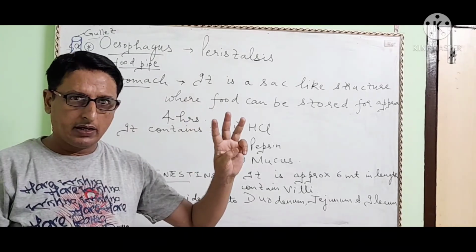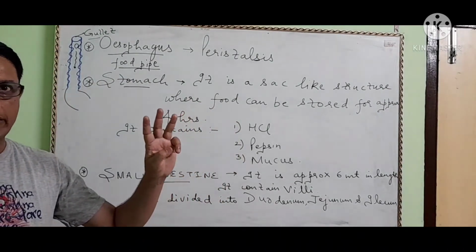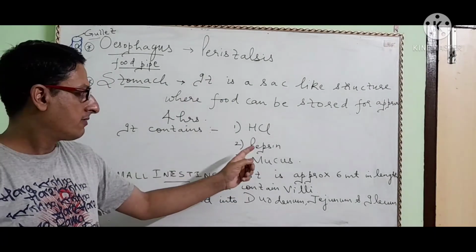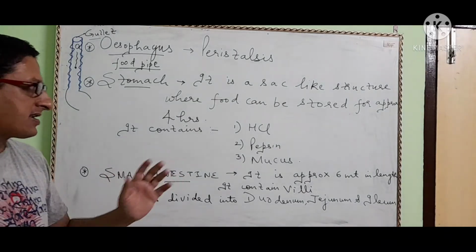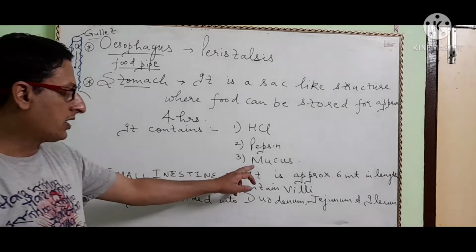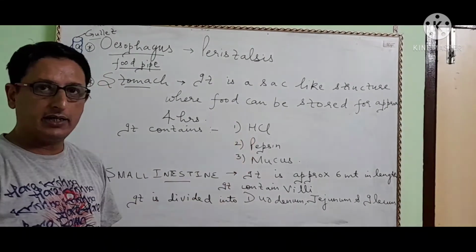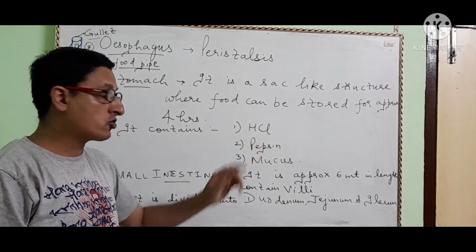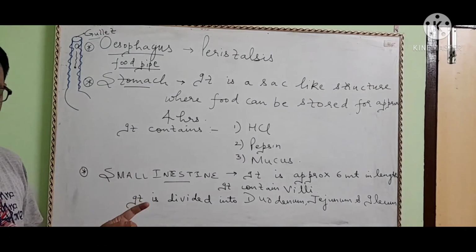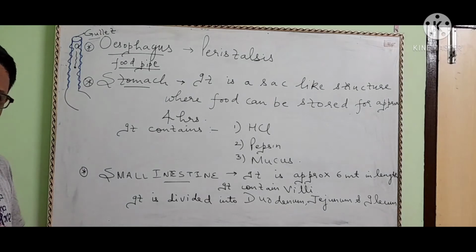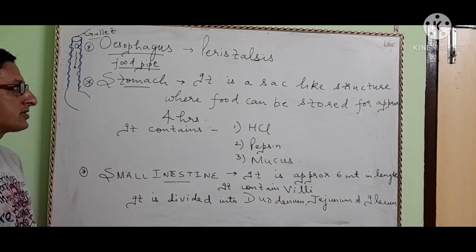And number 3, it provides an acidic medium for digestion of food. Clear? Pepsin is a protein digesting enzyme. Mucus: as you know, HCl is very dangerous, an acid which can destroy the wall of the stomach but does not, because mucus protects the wall of the stomach from HCl. So this is the stomach.